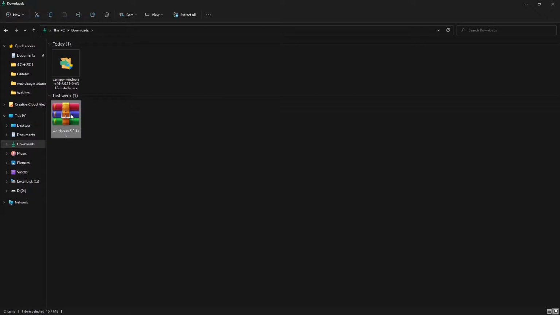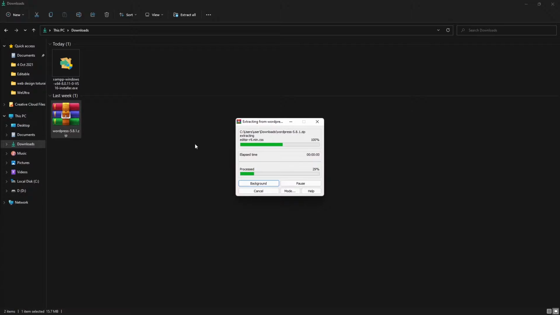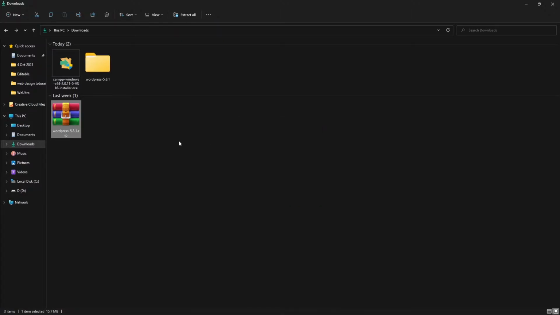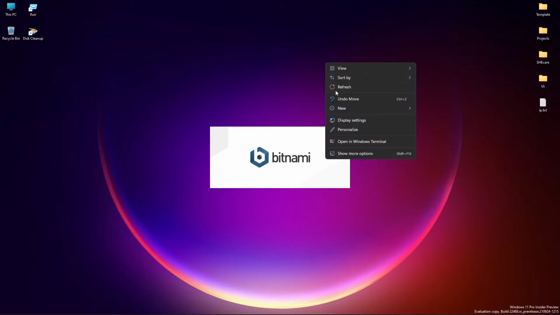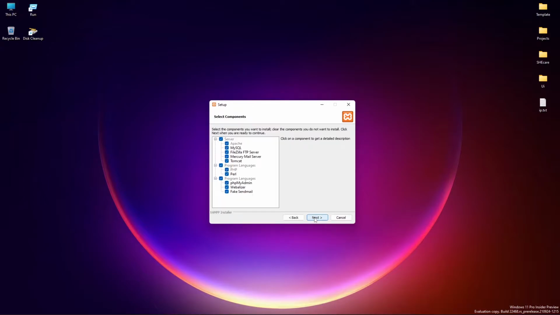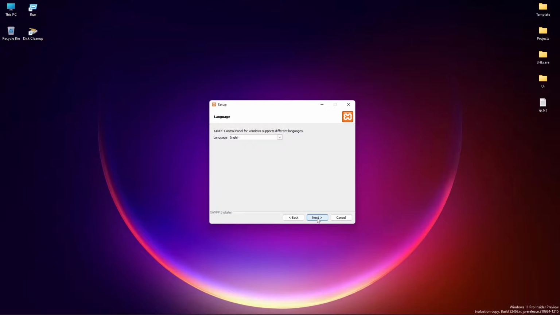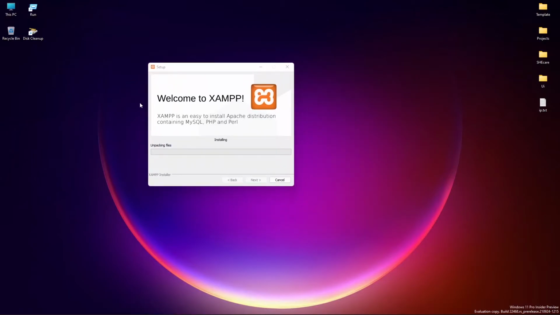First of all, extract WordPress, and then install the XAMPP software. Just ignore the warnings, click next, and wait some time.